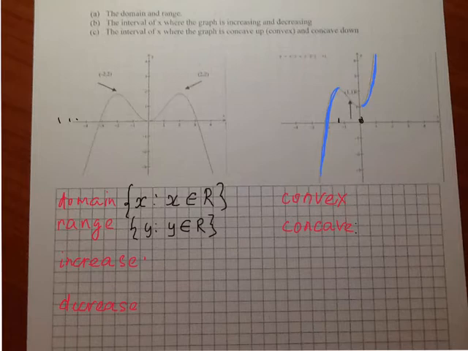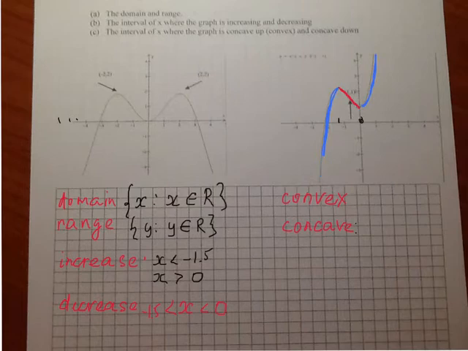So it increases when x is less than -1.5 and when x is bigger than 0. And the function decreases on this interval. The function decreases when x is between negative 1.5 and 0.